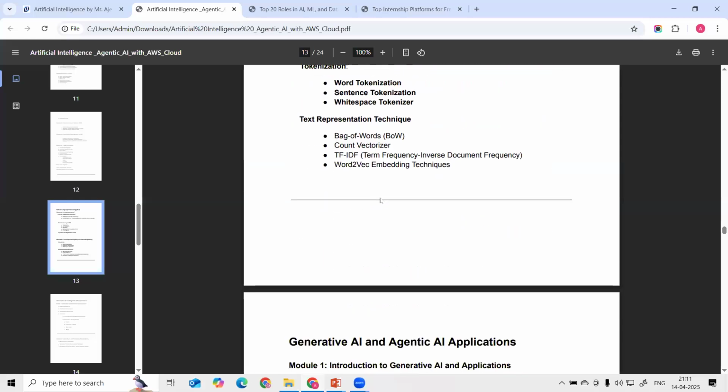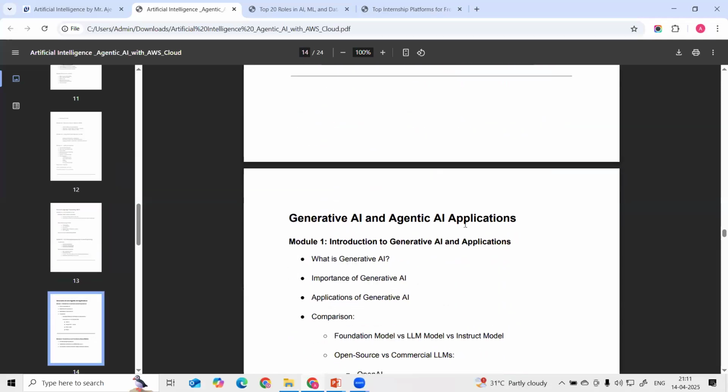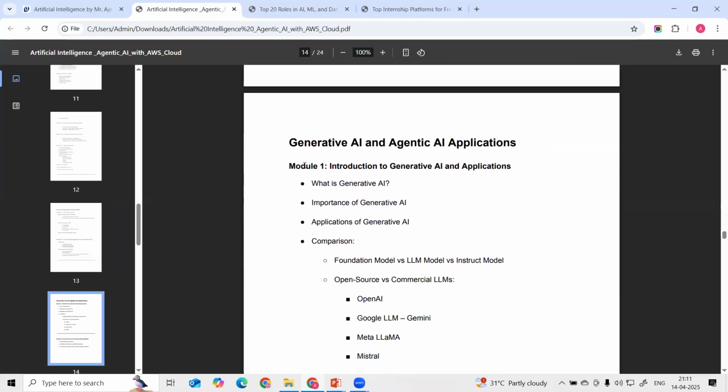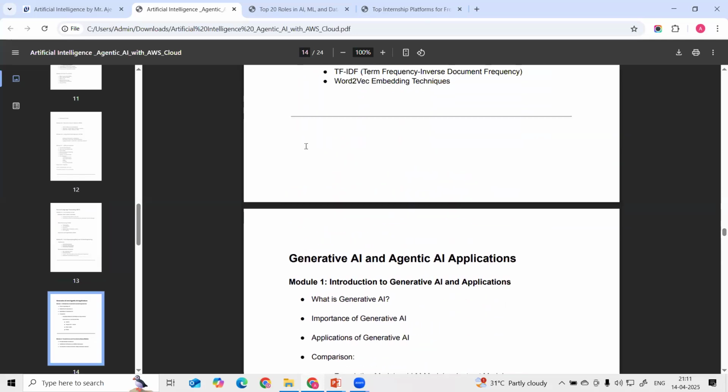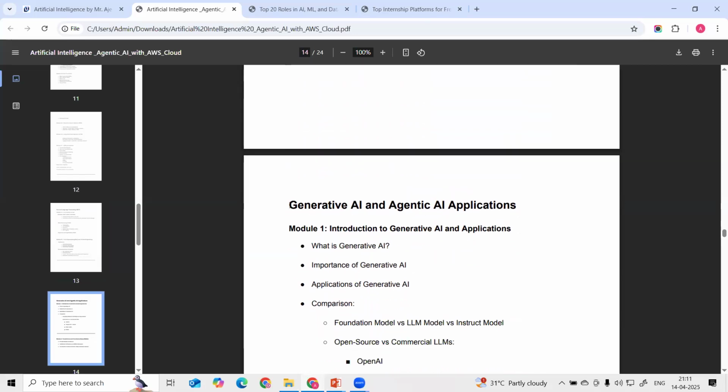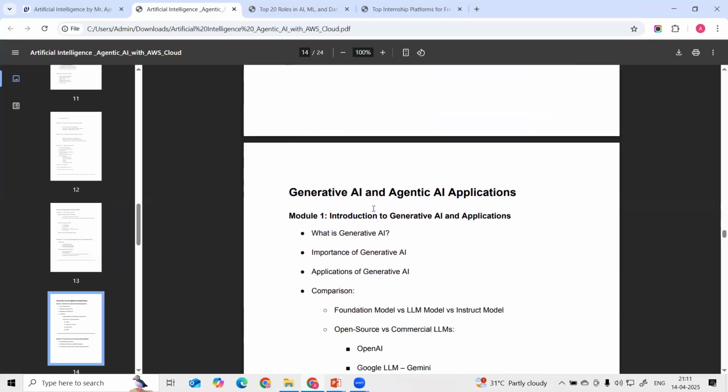Post that we are going to start with generative AI and agentic AI applications. Guys, this is the most recent and most updated part. Because in this AI course, once we are good with machine learning, deep learning, and NLP, then we can get started with and learn generative AI. These are the advanced AI applications. Nowadays everyone is asking about generative AI and agentic AI applications.